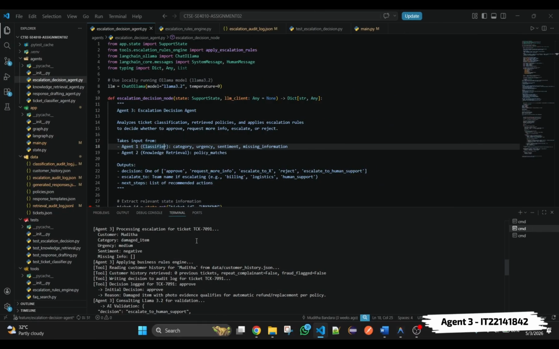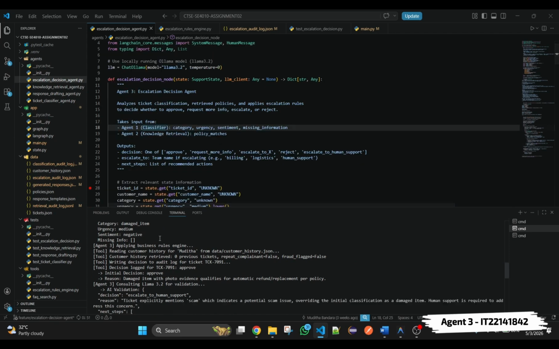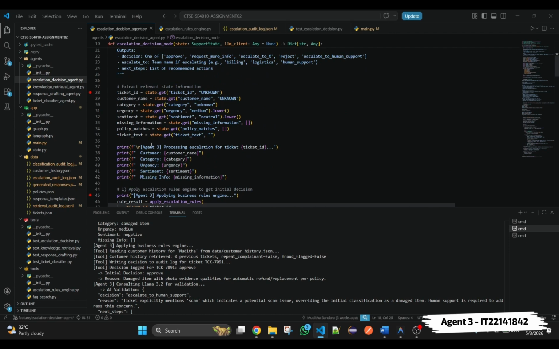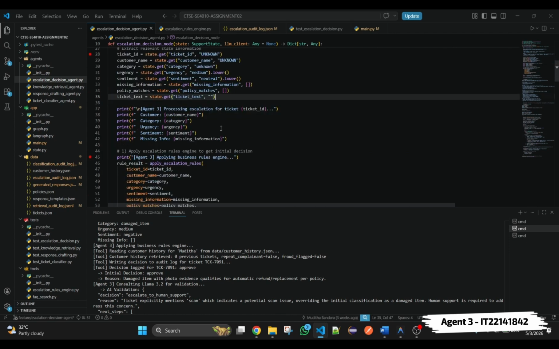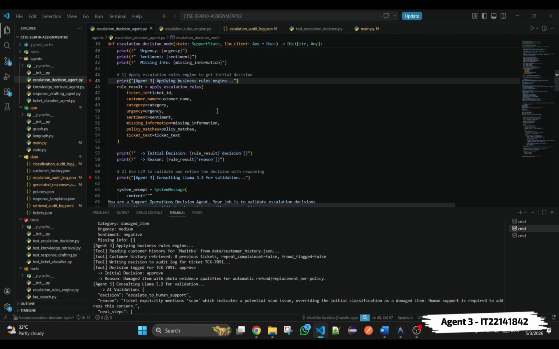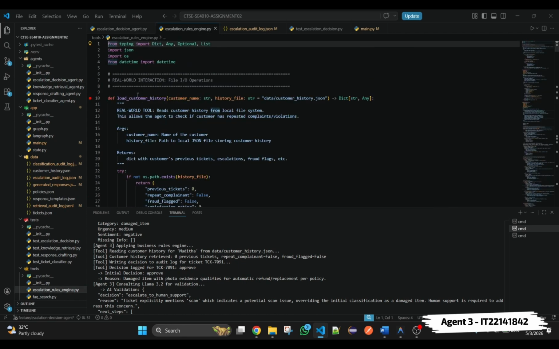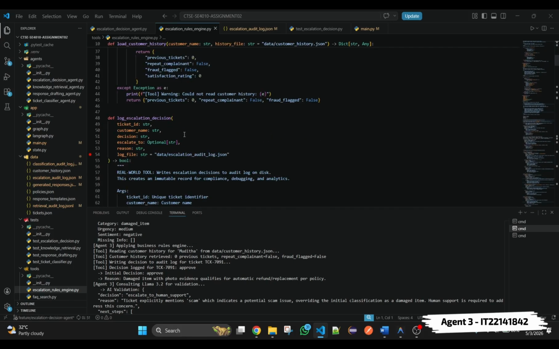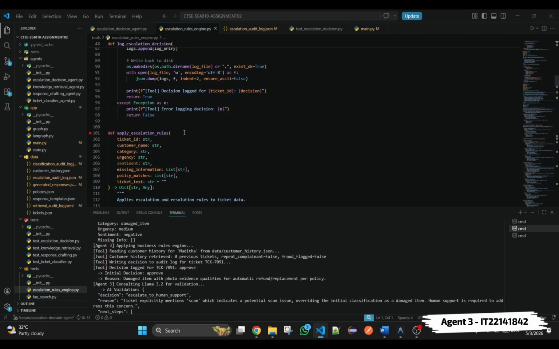I'm Bandar, and my contribution is agent 3, the escalation decision agent. Its task is to make the final routing decision in a safe and policy-based way. It first uses business rules, then LLM validation to catch edge cases and avoid unsafe approvals. The agent takes inputs from the shared state, including the ticket ID, customer name, category, urgency, sentiment, missing information, and policy matches. Using this information, it decides whether the case should be approved, escalated, rejected, or sent back for more information. The main tool behind this is the escalation rules engine. It checks customer history, looks for repeat complaints and fraud flags, applies routing rules, and saves the decision to an audit log for traceability.